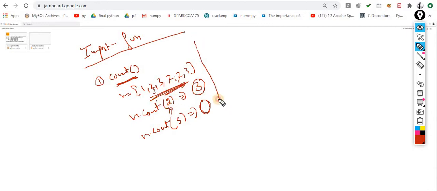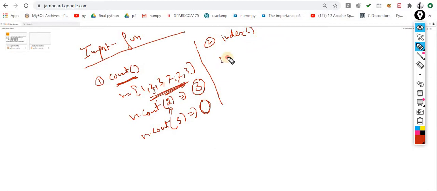Okay, so this one is the first method, a very simple method. Next is the index method. The name specifies itself: that is the index method. It returns the index of the first occurrence of the specified item.